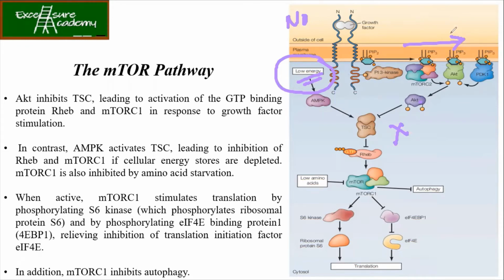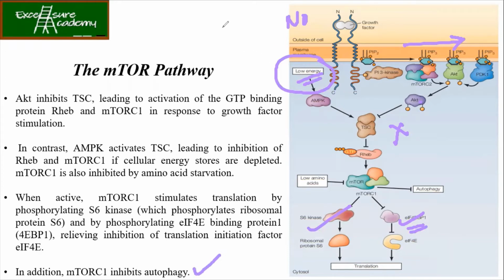Now when it is active, okay, when it is active, mTORC1 is going to stimulate translation by phosphorylating S6 kinase, and by phosphorylating the eIF4E binding protein, thus relieving inhibition of the translation initiation factor. तो ये क्या है? Actually आपका E stands for eukaryotic initiation factor. ठीक है? So that is the nomenclature over here. And of course it also inhibits autophagy.